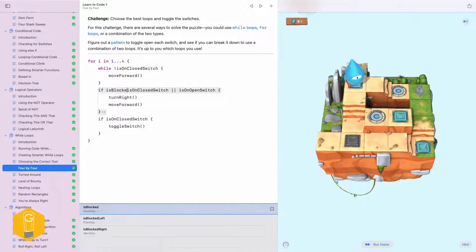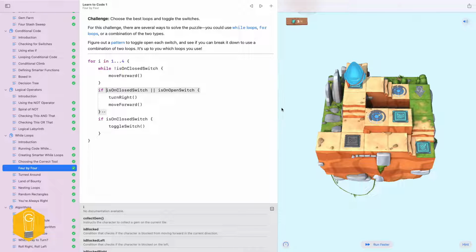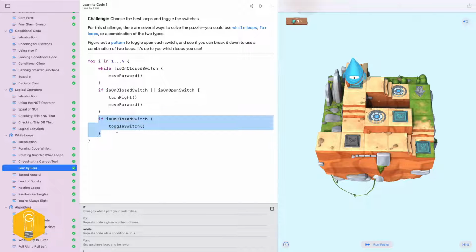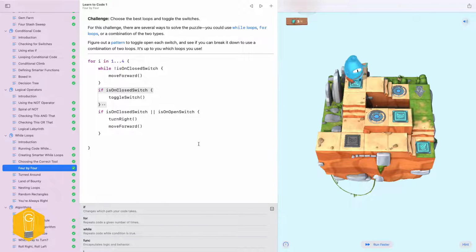So honestly, this would still behave the same way because I'm turning because of the switch, not because of the blocking mechanism. So turn right, move forward. That's an acceptable thing to do right there. And then if is on closed switch, but I'm missing, these need to be reversed, and actually this will work. This is probably not the cleanest way to do this. There's more efficient ways, but let's look and see. Ah, see, nope, we missed it on the open.